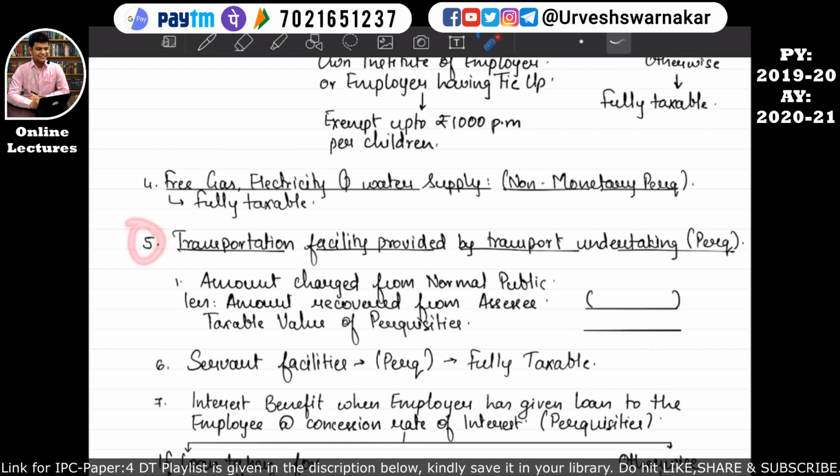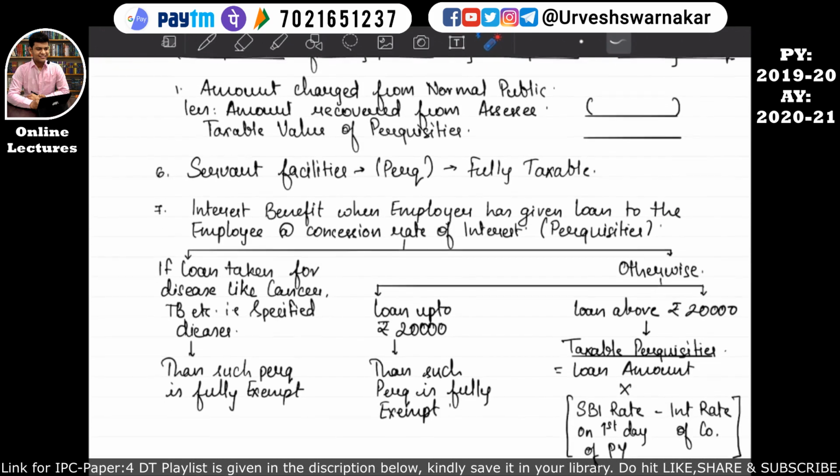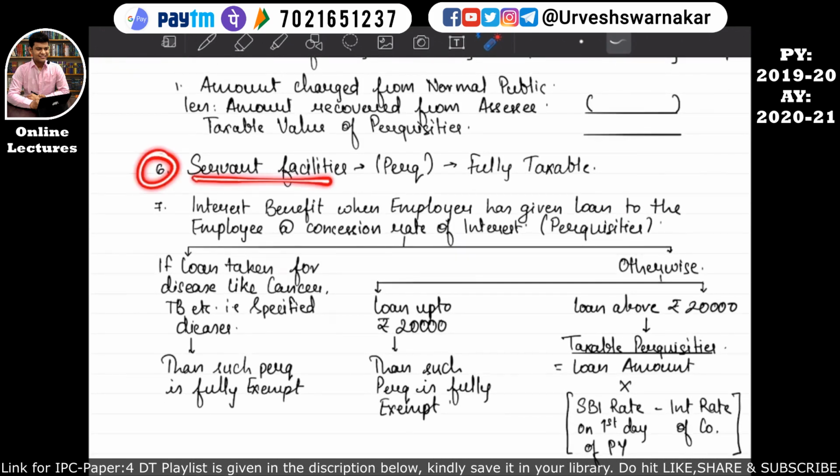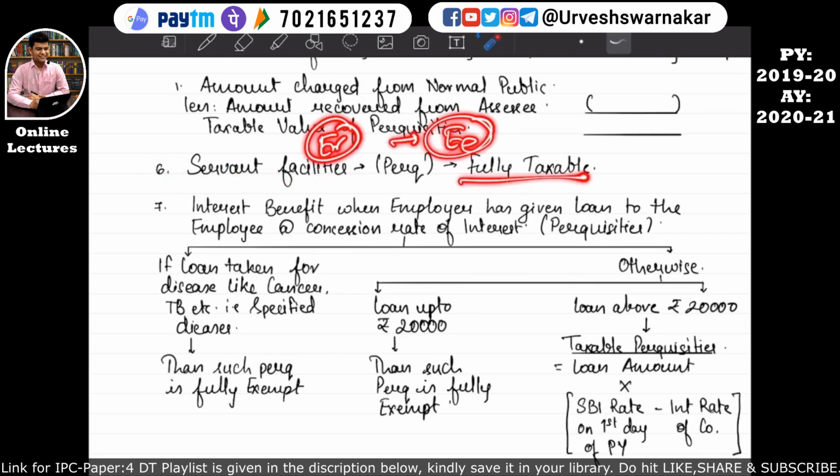So part number 5 comes to an end, which was talking about transport facility provided by the transport undertaking. I hope this is quite clear. Then part number 6 is servant facility. If a servant facility is provided by the employer to the employee, then it is fully taxable.